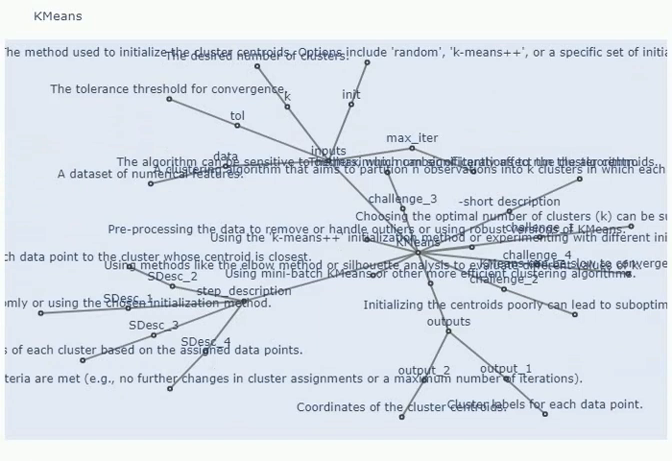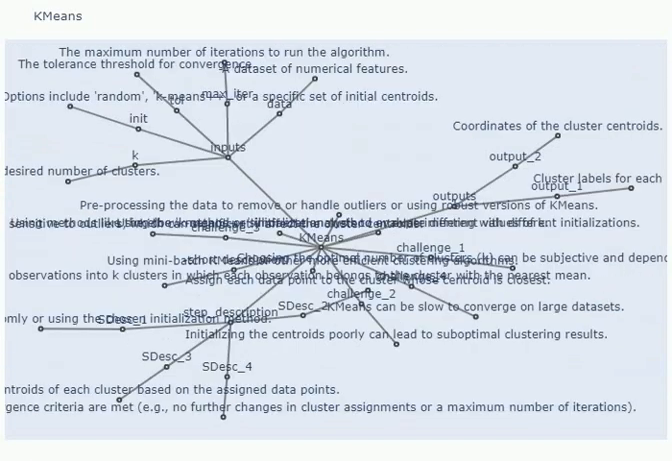Cluster centroids: coordinates of the final cluster centroids. A matrix or data frame where each row represents a cluster centroid and each column represents a feature. This output provides the final locations of the cluster centroids after the algorithm converges.